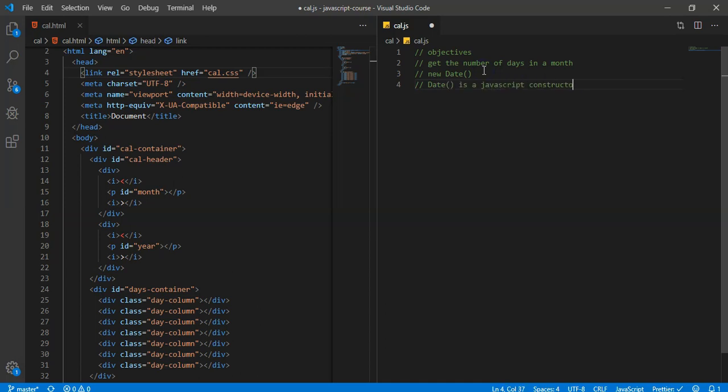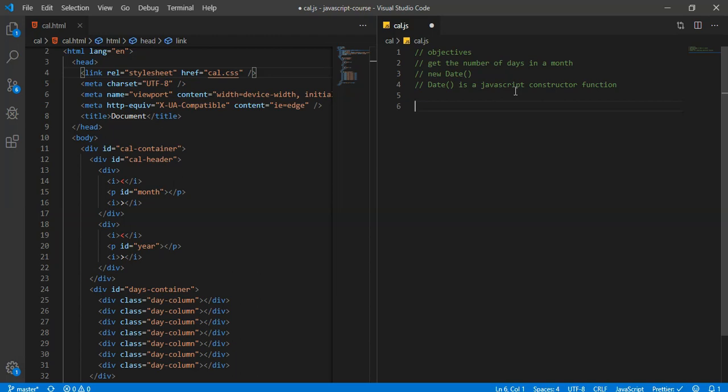JavaScript constructor function. Right? If you don't know what a constructor function is, basically we can use the new keyword on a JavaScript constructor function, and it will give us access to properties inside of it. It'll basically create a new instance of this date and give us access to the properties inside of it. Okay, so I don't really want to talk about the new keyword and the JavaScript constructor function too much because that's a whole long video in itself. And I have a feeling this calendar is going to take a little bit of time. So I want to keep moving on with the calendar.